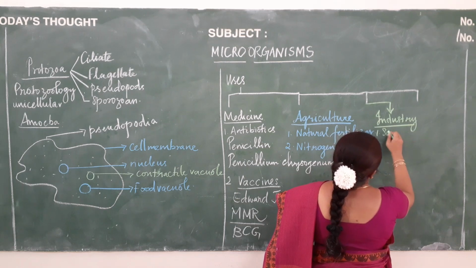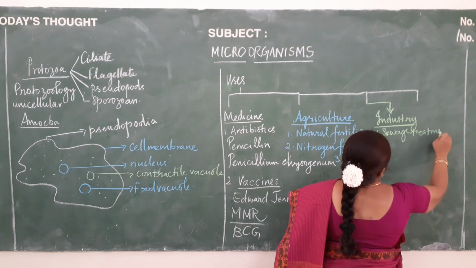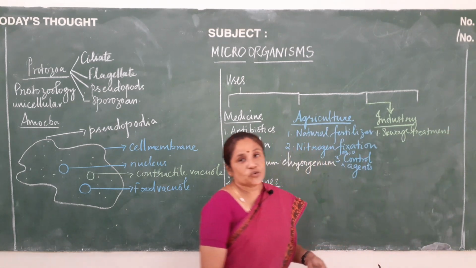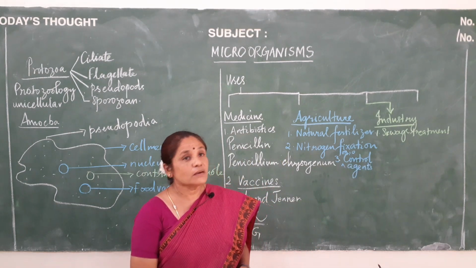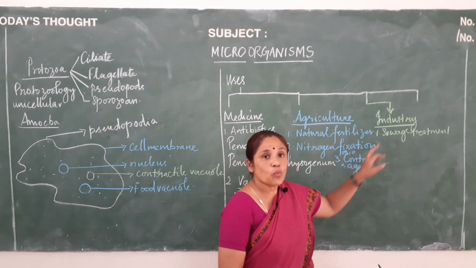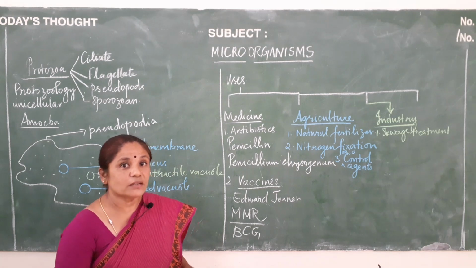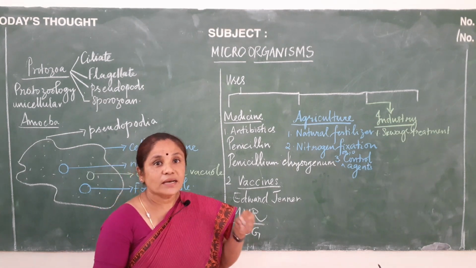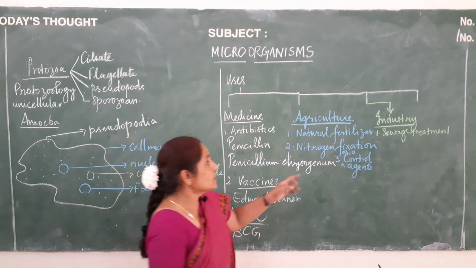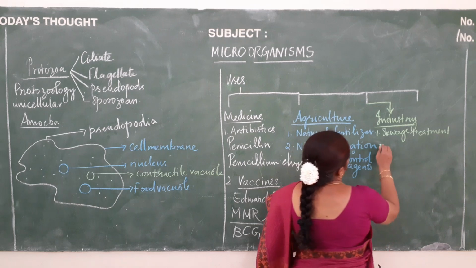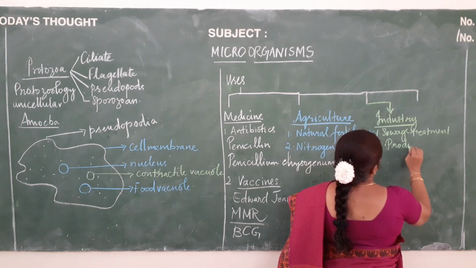First one will be sewage treatment. In sewage treatment, especially a kind of bacteria which is called Nitrobacter is useful. What does this Nitrobacter do? This Nitrobacter feeds on the organic matter which is present in sewage, and it consumes that, and because of that the sewage is rendered clean. That is the first point in industry, that is sewage treatment. And second one will be production of biogas.